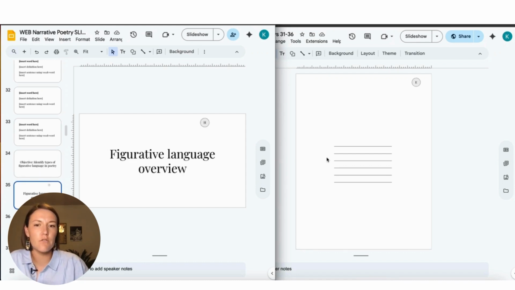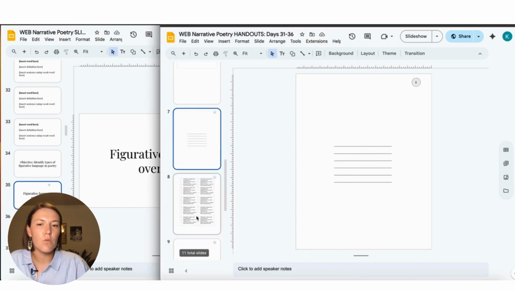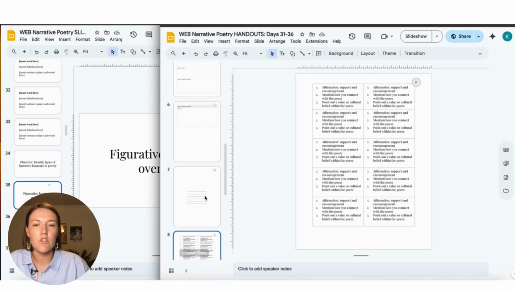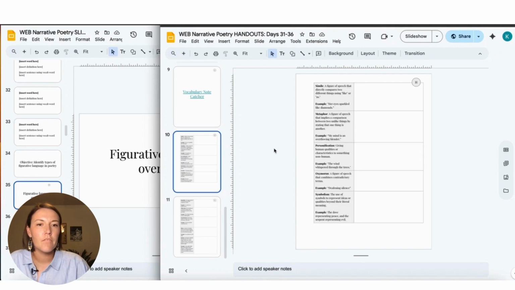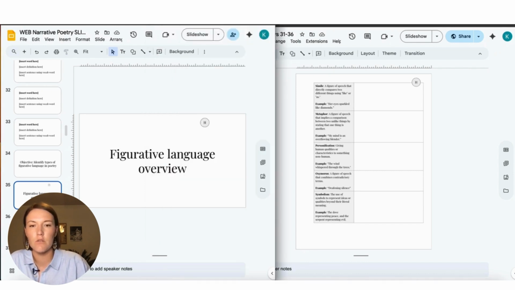So here I'm going to do a figurative language overview with worksheet H, where I have actually given them the definitions and they can add to their notes here, because I don't think there's any reason in memorizing definitions in 2025. So I've given them to them, I've given them an example, and then they can add notes and examples here